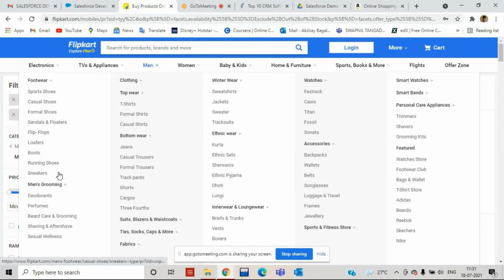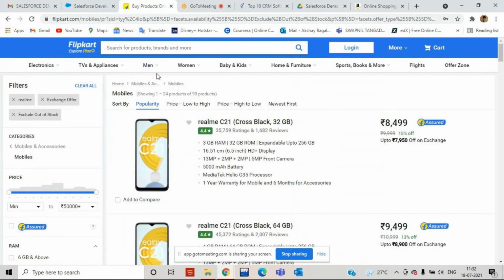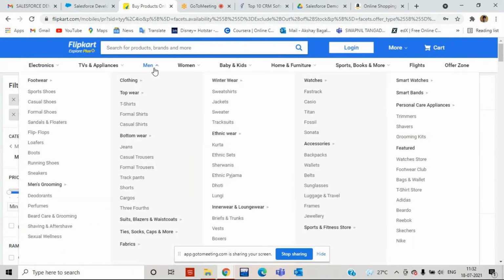So whenever we are talking about cloud computing, any cloud computing, whether Salesforce, Flipkart, Amazon, Google, or Snapdeal, every cloud application works on objects only. Without objects, no cloud application is possible. And when we are talking about an object, it means we are talking about a table which stores data, in short.